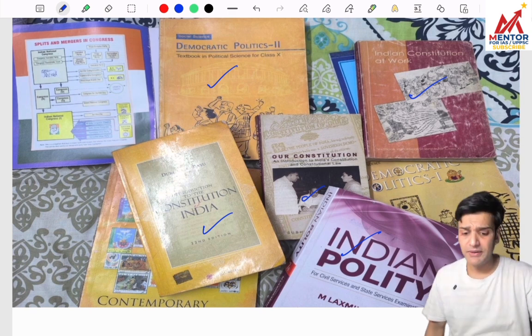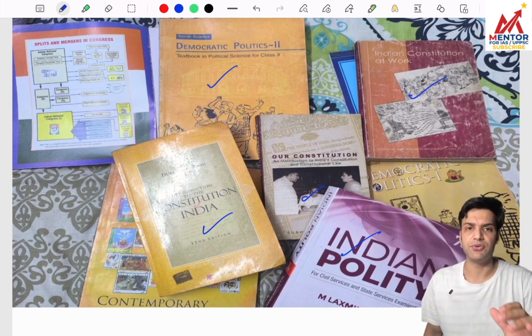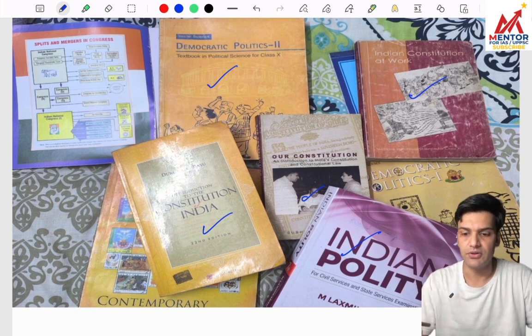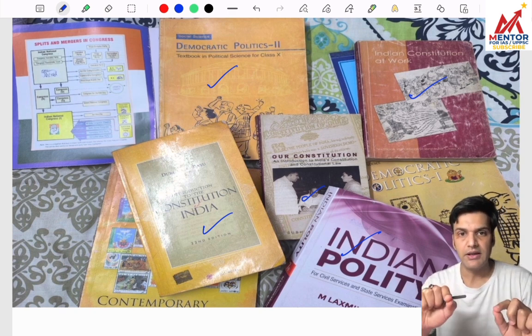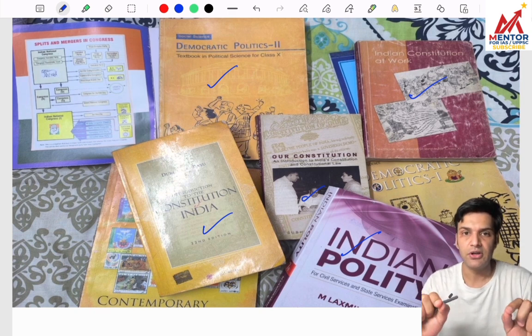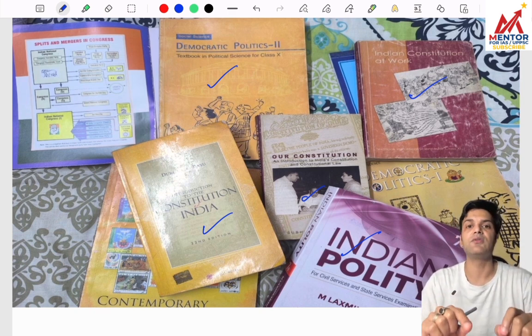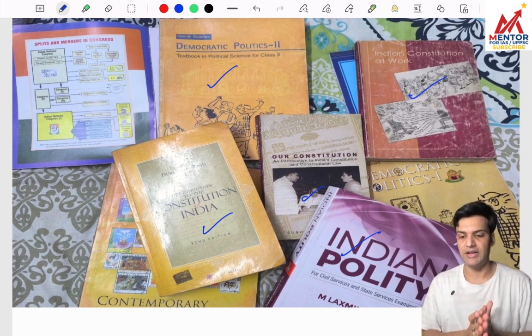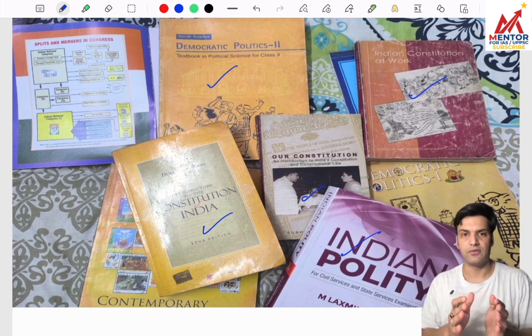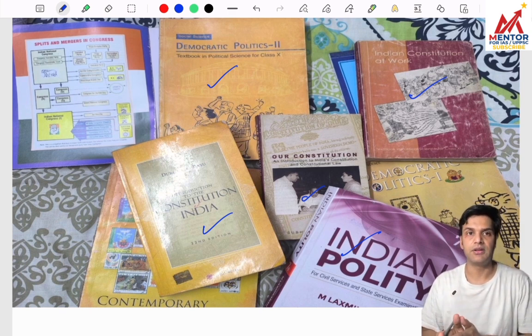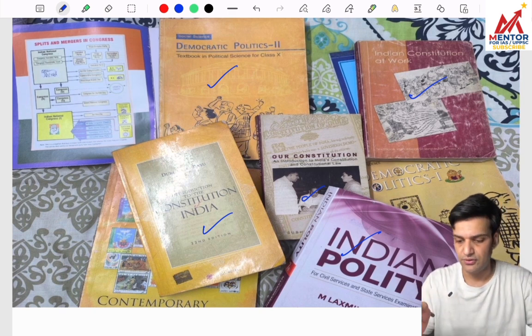I will be explaining everything related to polity, constitution and governance in the form of a story, so that everything is interlinked with each other. When I explain each topic in the form of a story, it will stick to your mind. I will give you real-time examples so that you can correlate. Like for federal character, I will give certain examples. So with real-time and real-life examples, the concepts will be very crystal clear to you.